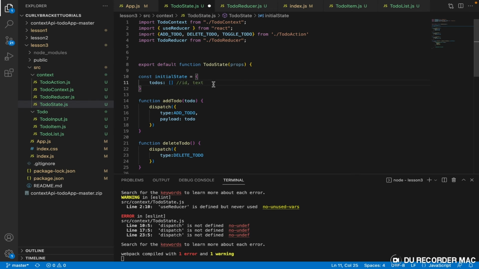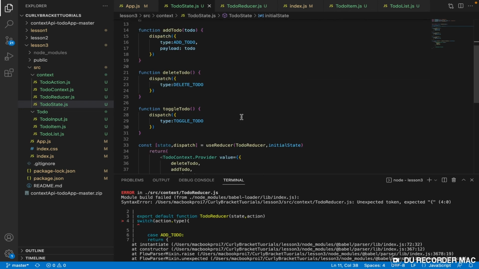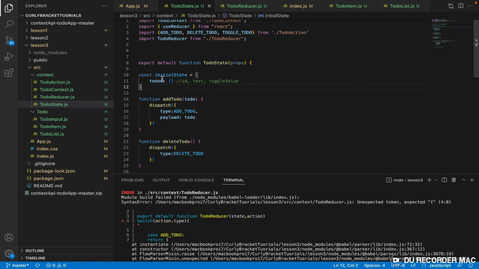That means the value of our to-do, and it's going to contain a toggle value, right? That means whether on or off. So it should be able to contain the value of the toggle. Okay. Now, let me explain a little bit more. Our to-do is an array, and every item in this array has an ID. It has a text, obviously, the text that we just typed in our to-do, and it has a toggle value, whether on or off. So every item is going to contain these three things. All right. So that is what this is going to contain, basically.